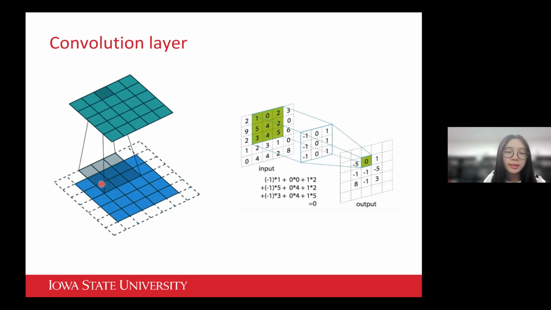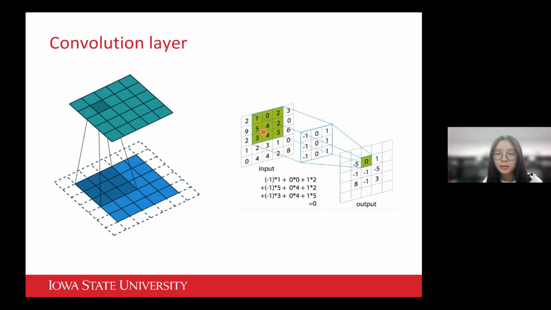Here is an example animation of the convolution operation. We have an input channel in blue on the bottom and a 3x3 filter shaded on the bottom, and the output channel in green. And the filter is sliding across the input channel to generate values for the output channel. Let's take a look at this example with some numbers.